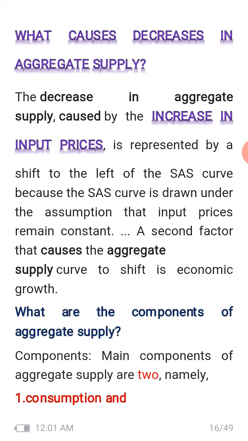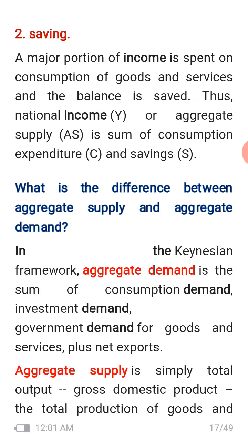What are the components of aggregate supply? There are two main components of aggregate supply. One is consumption, second is saving. The major portion of income is spent on consumption of goods and services. The balance is saved. Thus, national income or aggregate supply is the sum of consumption expenditure and saving.